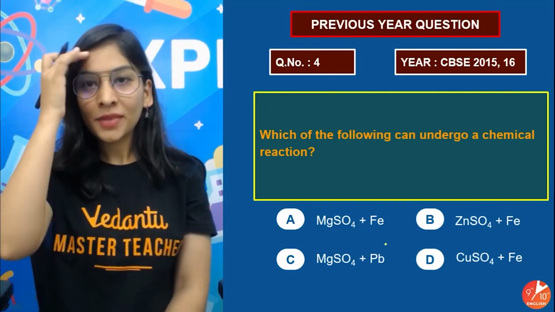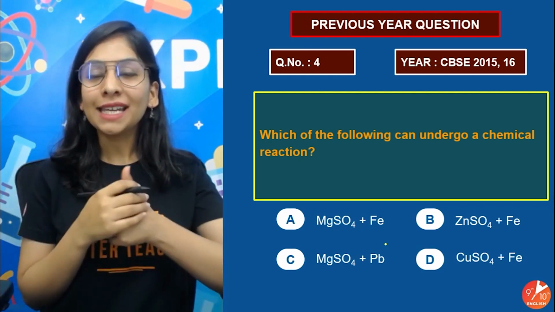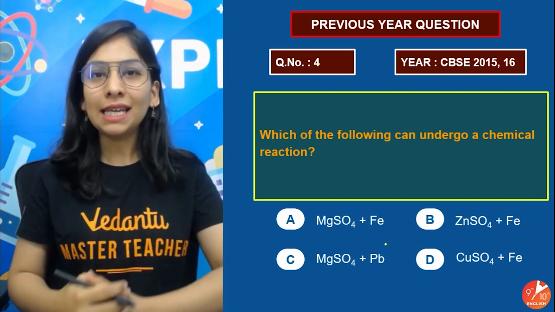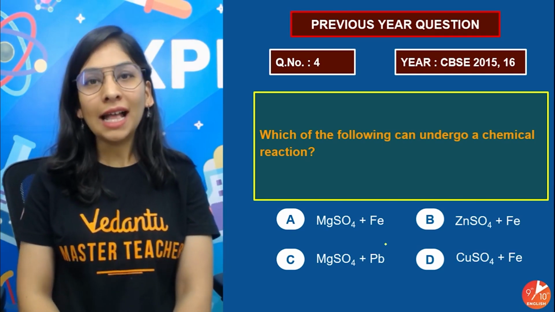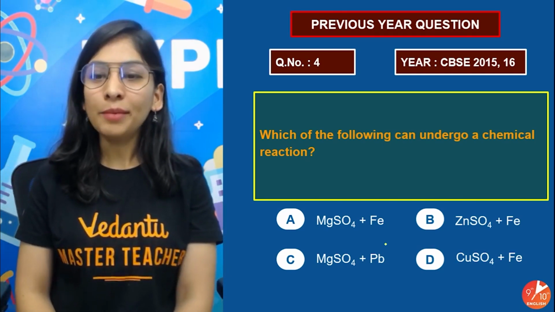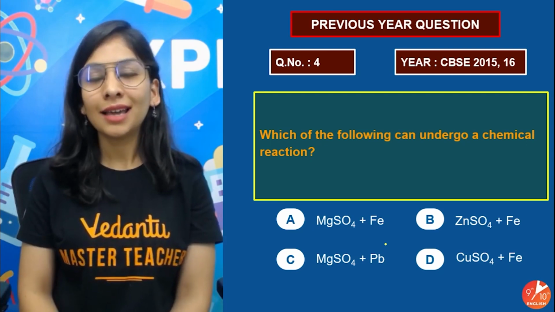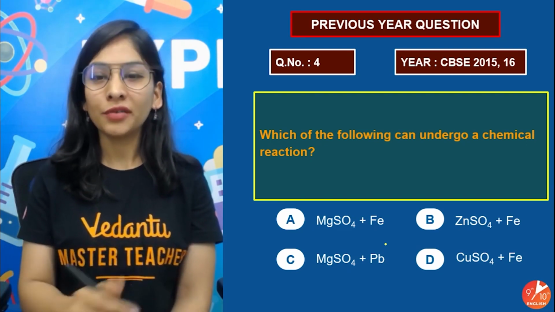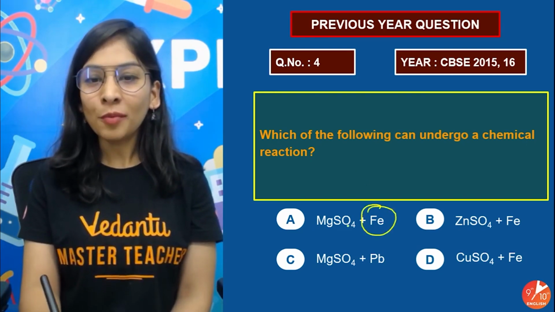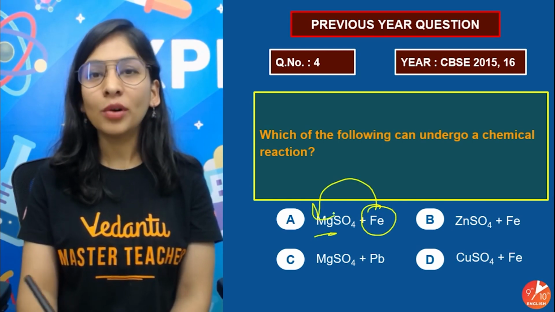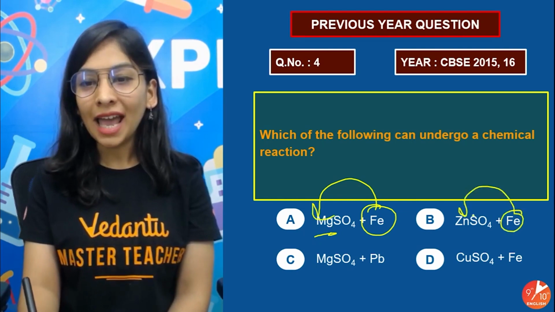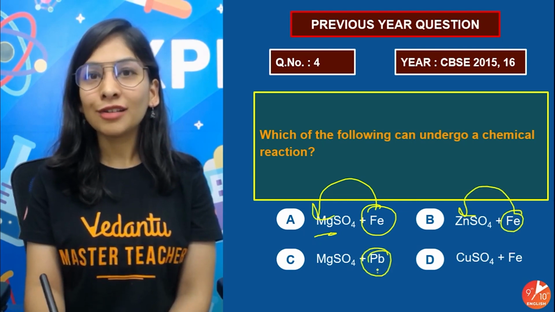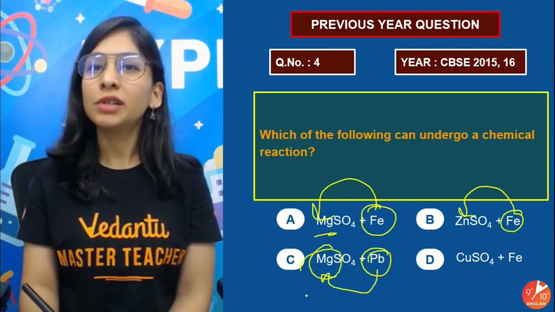So students, this is one of the questions that came in 2015 and 2016, and the question is, which of the following can undergo a chemical reaction? Again, as I told you, this is very important because questions generally come from the reactivity series. If I talk about the very first one, iron is less reactive and won't be able to displace magnesium, as well as zinc, and lead is also less reactive than magnesium, so it won't be able to displace it.